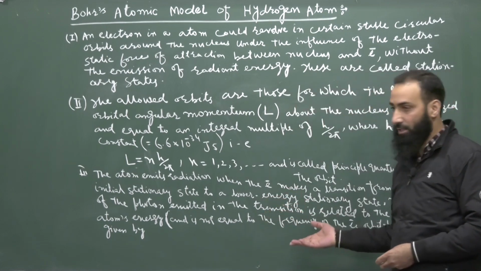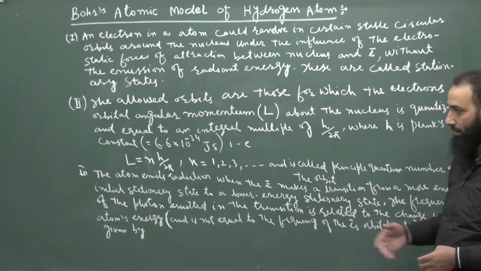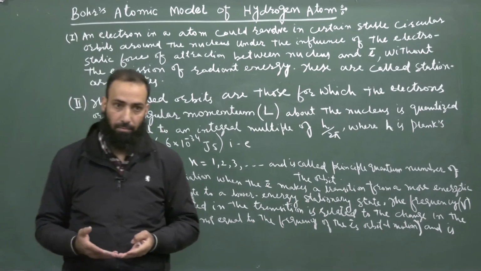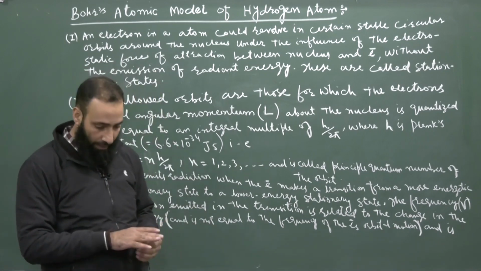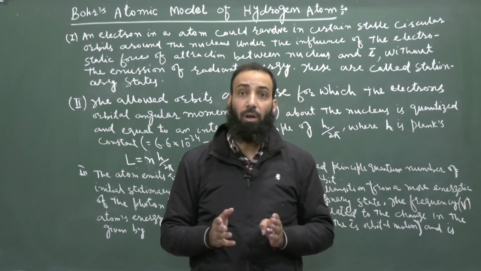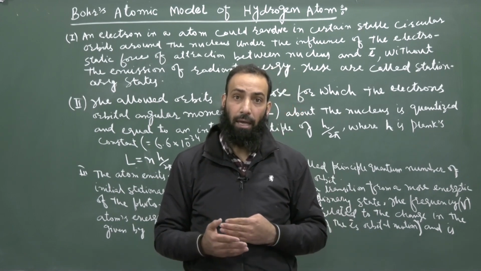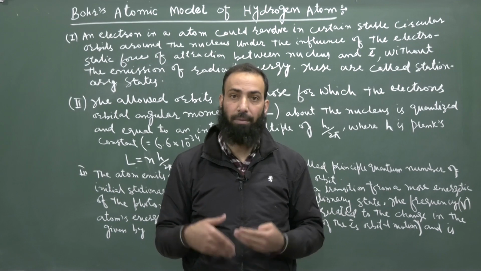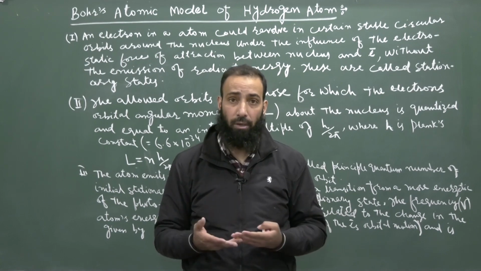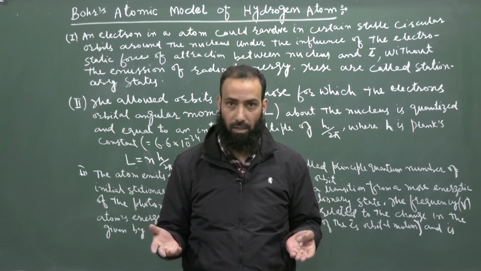He introduced that concept in postulate number 3. What is that? The atom emits radiation. Because in the Rutherford model, as I told you, it could not explain the line emission spectra of atoms, because each and every element has its own line emission spectra.